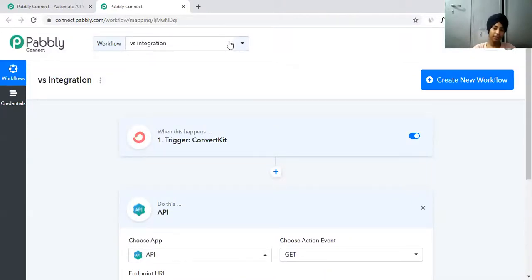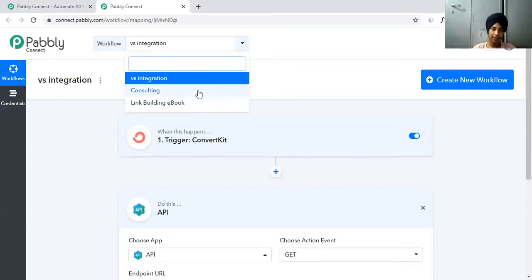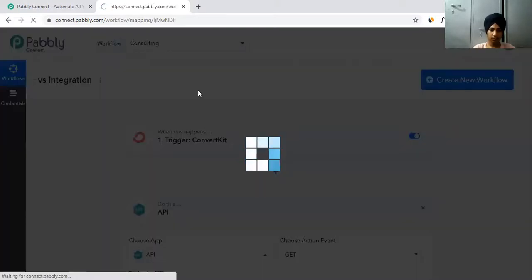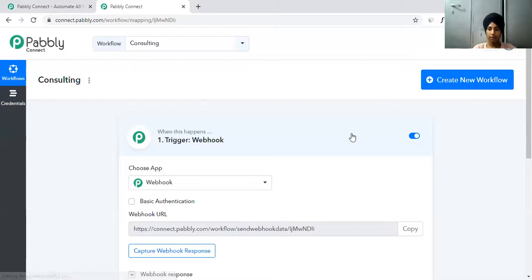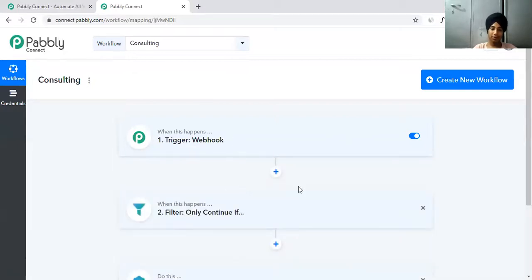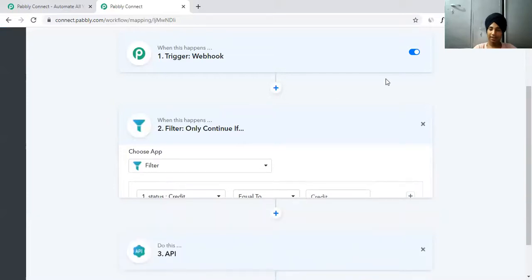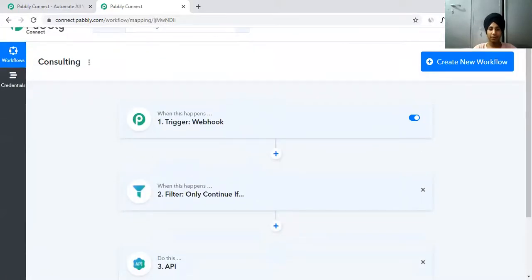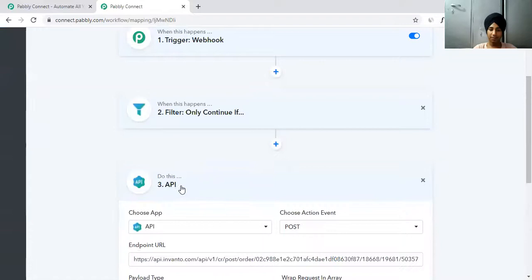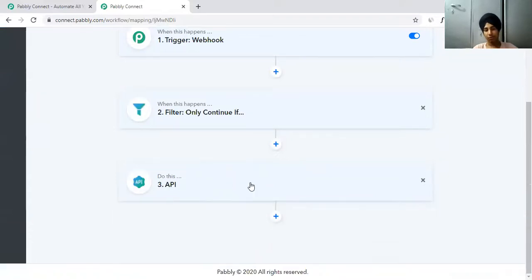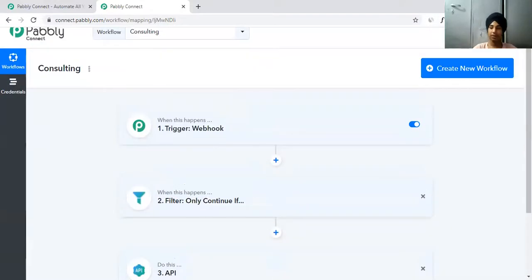Yes, if I show you my consulting campaign, I'm using a webhook. Then I'm applying a filter. I want payment to be accepted. By the way, I've created a separate video on this topic. You can go there, and I'm sending an API. So this is something that I'm doing, and I'm really a big fan of webhooks.